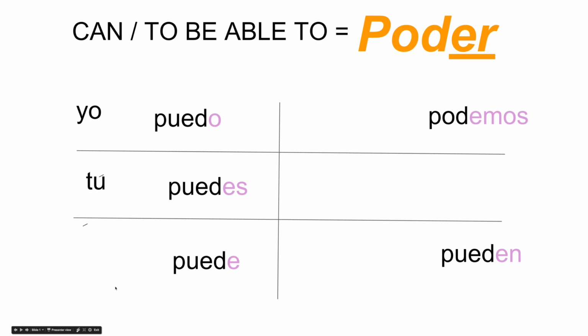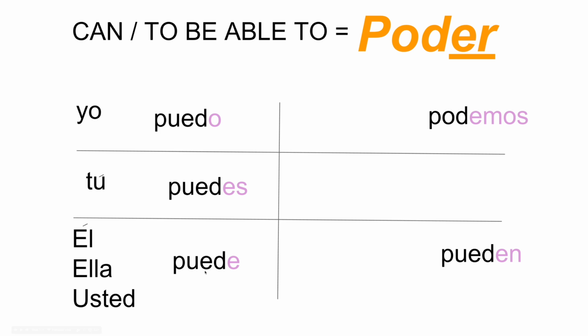Who lives right here? I'm giving you a second, so make sure you're yelling those out loud. Él, ella, usted. So this word can mean he can, she can, you can, talking to your teacher formally. Usted puede. Él puede, ella puede, usted puede.